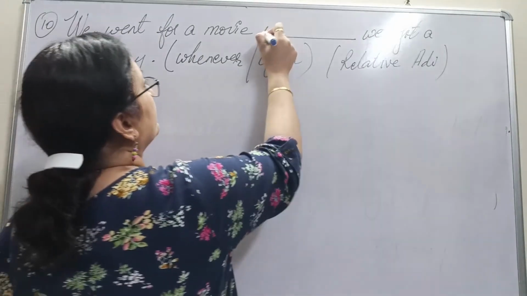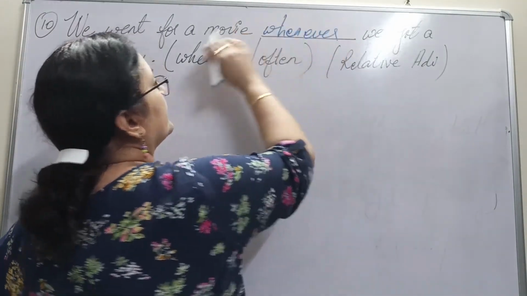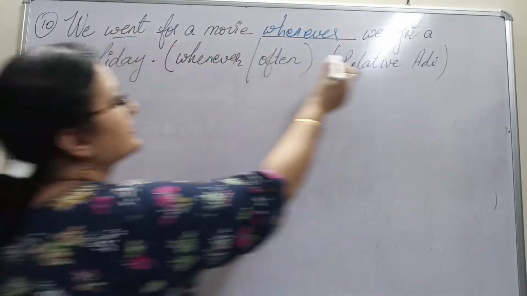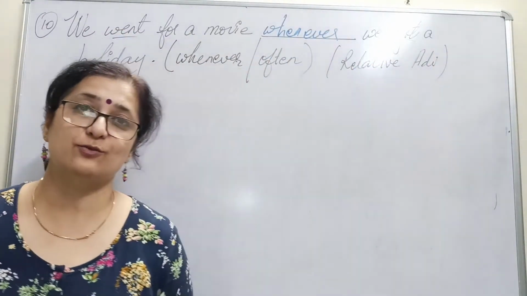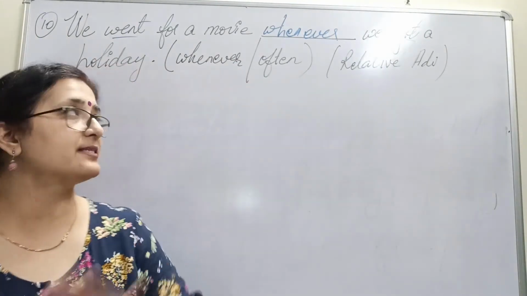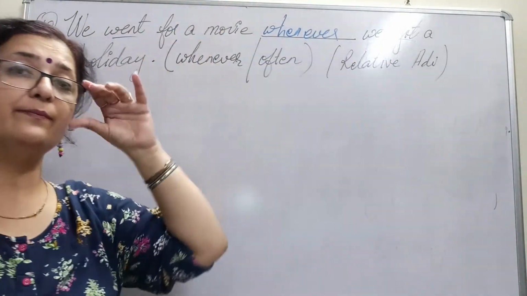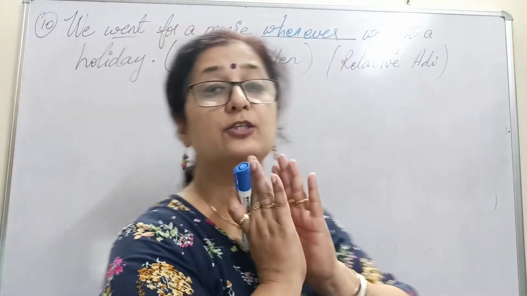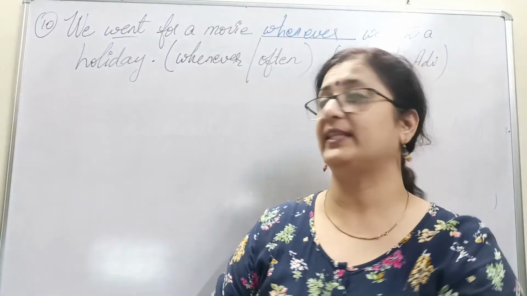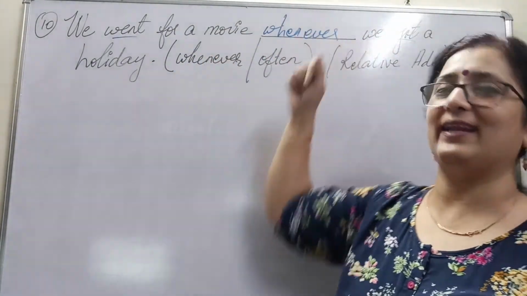That is the word which is joining the 2 phrases with different nouns here. Went, got, the 2 verbs in 2 different phrases. This phrase has went and that phrase has got. The 2 verbs in the phrase and those phrases are joined together to make one sentence with the help of a relative adverb, which is whenever.